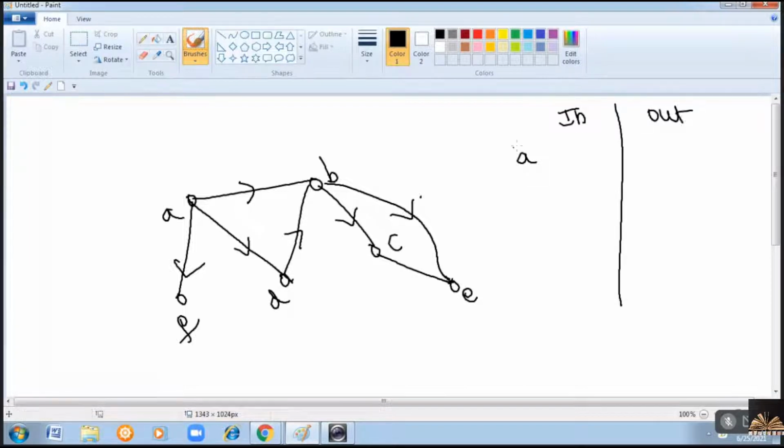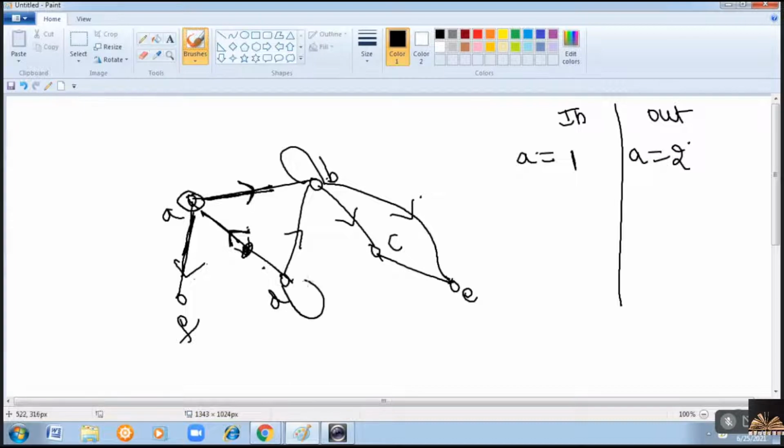Now, consider the vertex A. In degree is the number of incoming edges towards the vertex A. Towards the vertex A, how many edges are incoming? This is an outgoing, right? And this is an incoming edge, and this is an outgoing edge. So number of incoming edges is 1. Number of outgoing edges from the vertex A are 1 and 2.